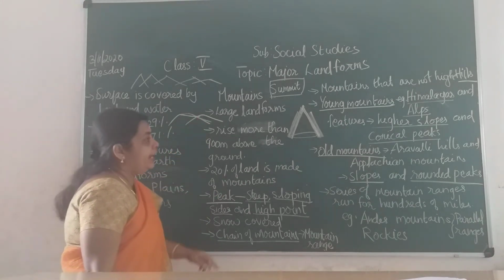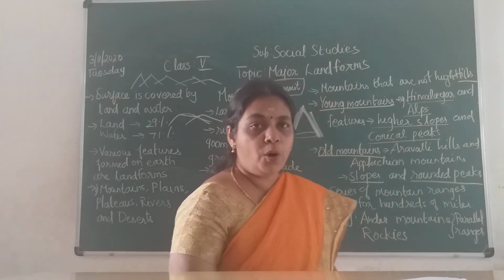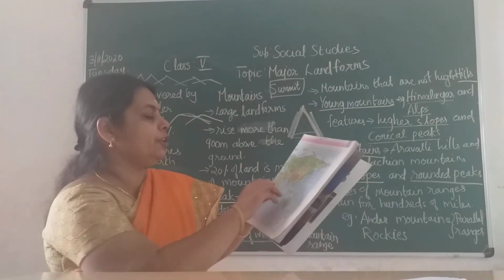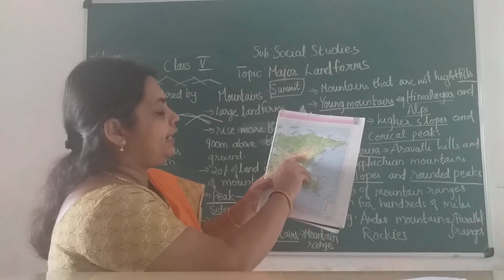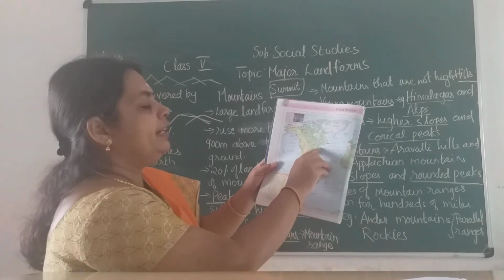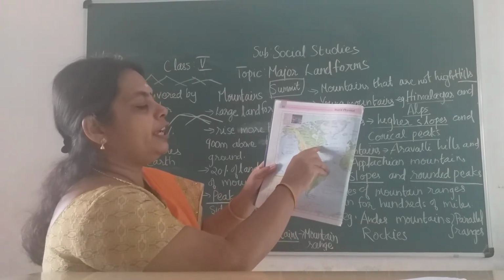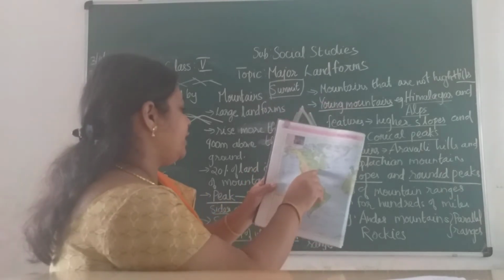Examples are the Aravalli Hills and the Appalachian Mountains. In India, you have the Aravalli Hills on the Rajasthan side, and the Appalachian Mountains over here in the USA.